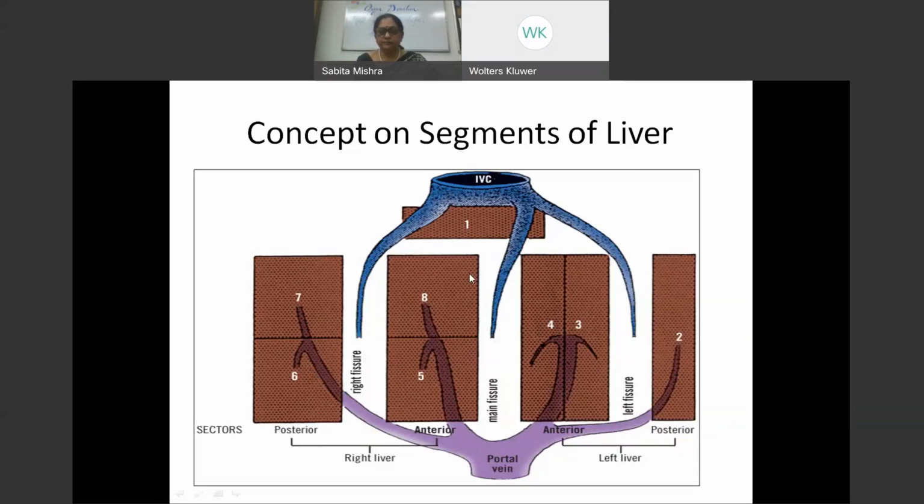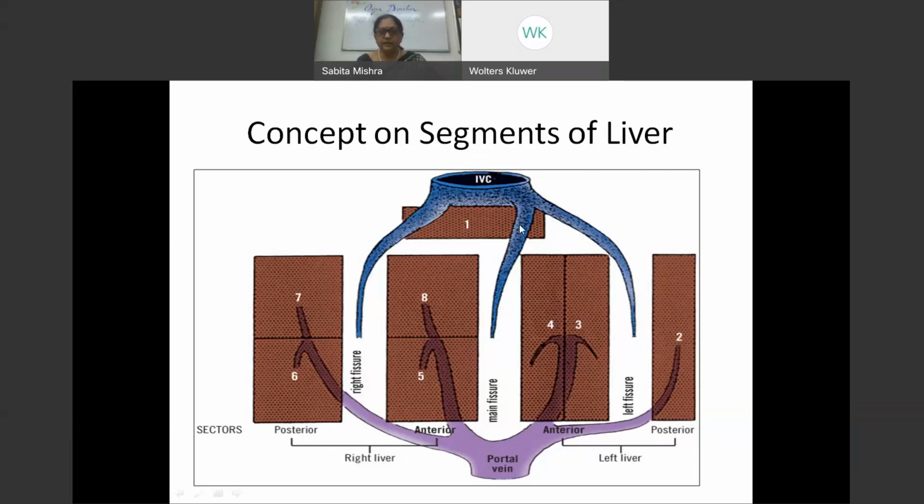From the fissure for the IVC to the fossa of the gallbladder, if we draw an imaginary line, we find a main fissure, also called the portal fissure, which divides the liver into a right half and a left half. And if you see carefully, they are all numbered. I'll come to this numbering later on.